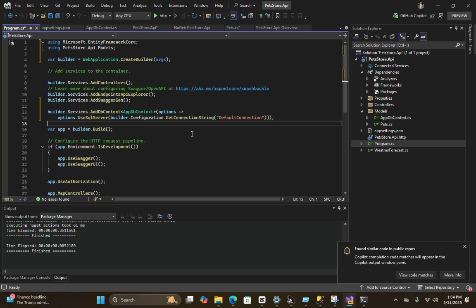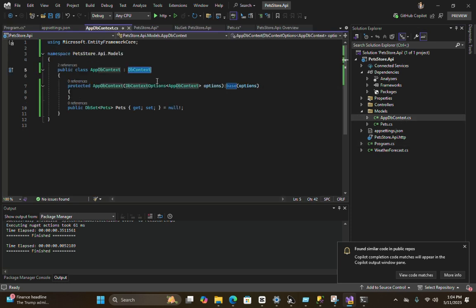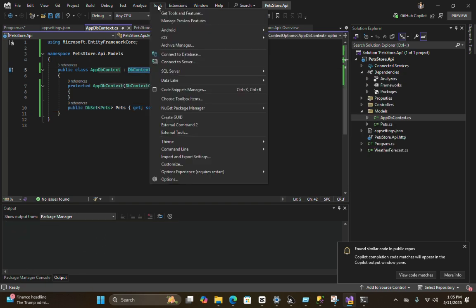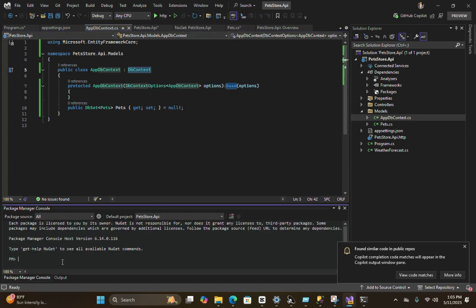Now we are good to go. Our AppDbContext got the connection string and forwards it to the DbContext through this base method, and in the DbSet we have passed the class also, to generate this table for this DbContext class. Now we can go to the NuGet Package Manager Console and hit the command Add-Migration, first migration, right? So I am typing initial.